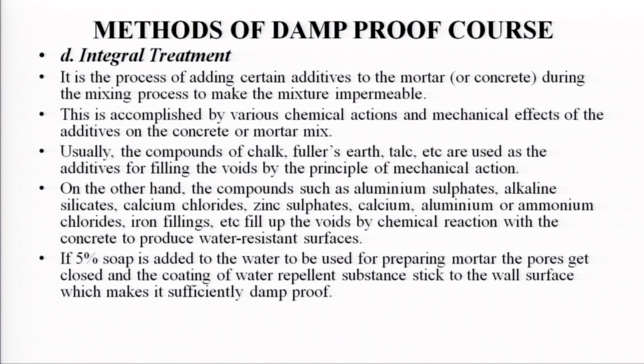On the other hand, compounds such as aluminum sulphate, alkaline silicates, calcium chlorides, zinc sulphate, calcium, aluminum or ammonium chlorides, iron filings, etc. fill up the voids by chemical reaction with the concrete to produce a water resistant surface.